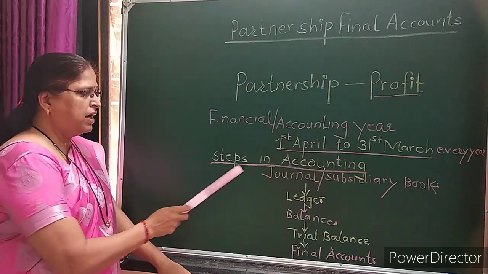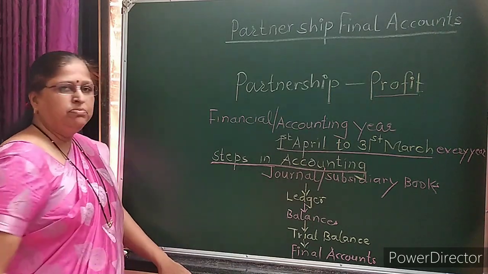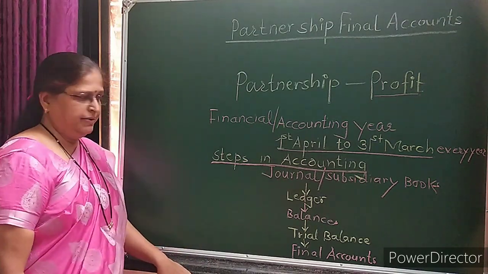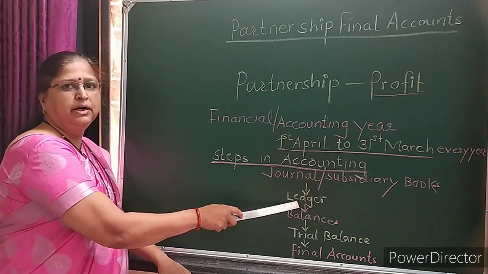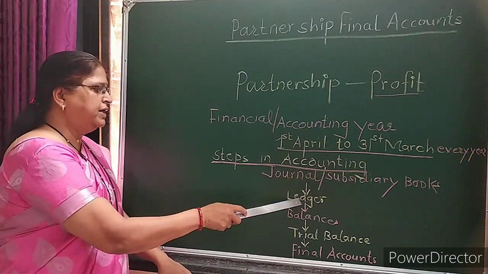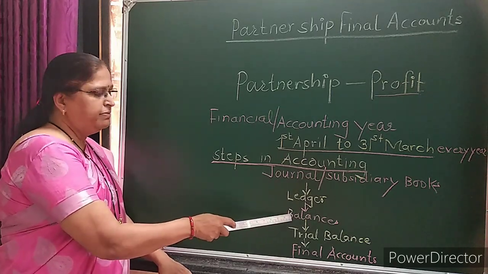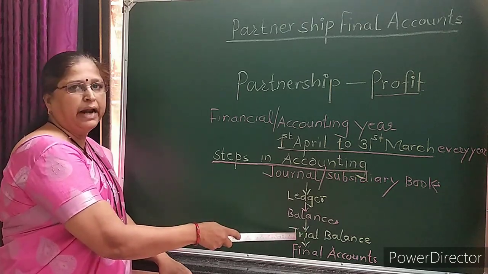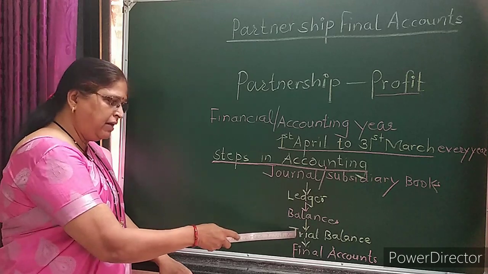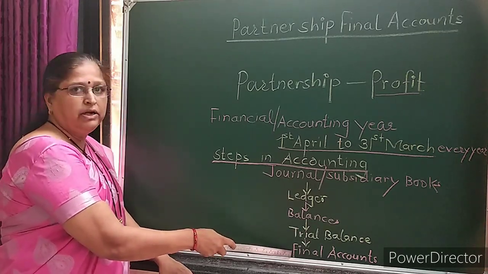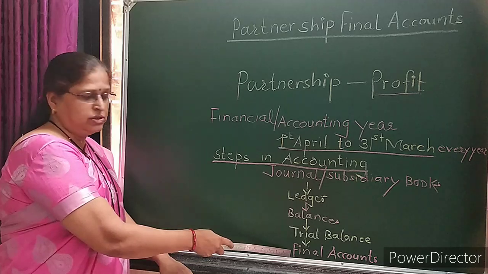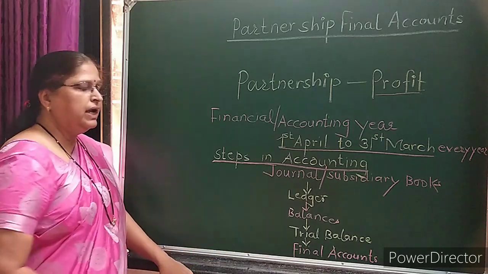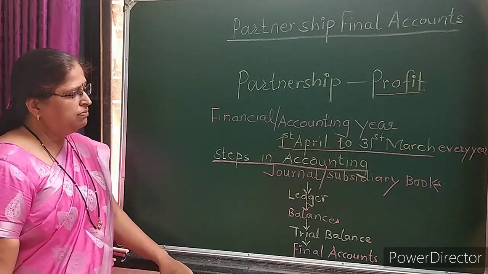Generally, the following steps are followed in the accounting procedure. As soon as the transaction takes place, it is recorded in the journal. Then it is posted in the ledger. After that, balances are found out, which is a debit balance or a credit balance. From the balances, you prepare the trial balance. And with the help of the trial balance, you are going to prepare the final accounts. So final accounts are also called a group of trading account, profit and loss account, and balance sheet.